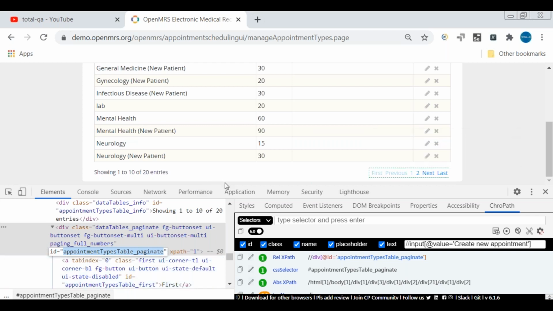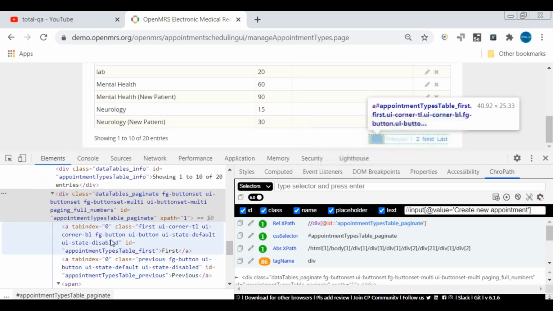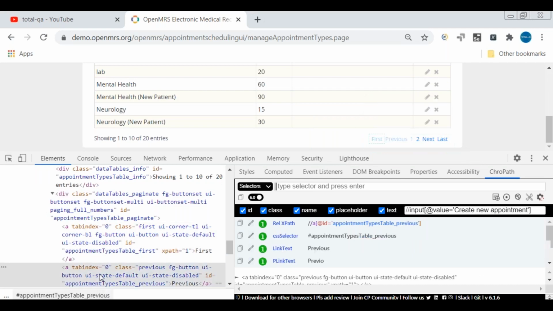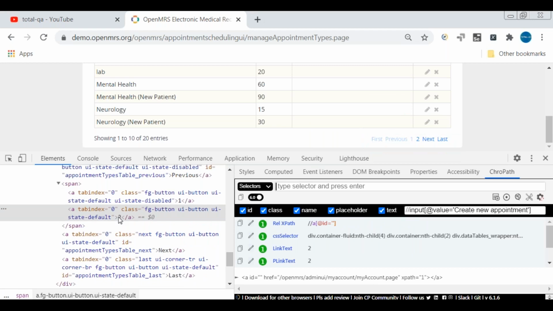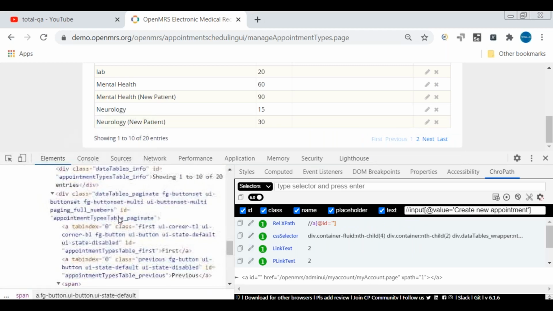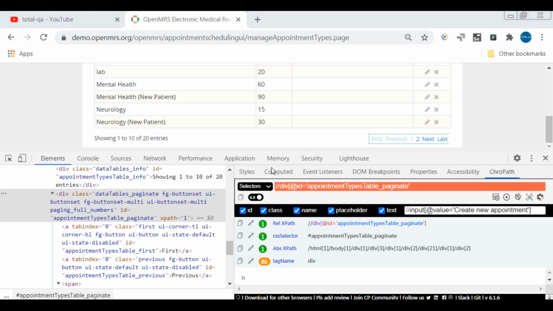In this div, there are many items available. So we need to write an XPath as //div[@id='...'] with this information. I'll put the information here because it's a div section. The div section has a table id here.